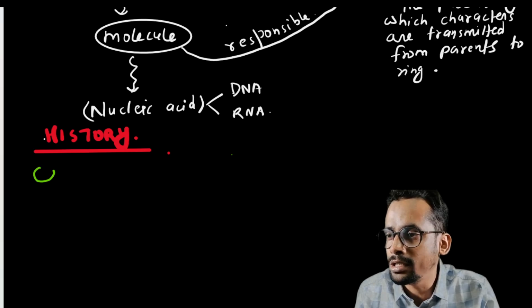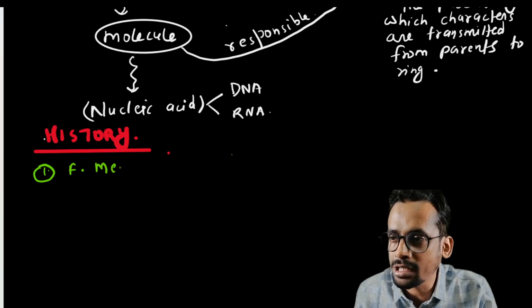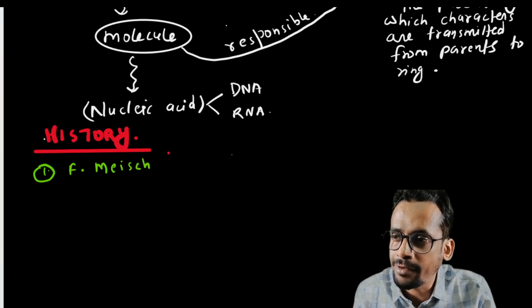The first scientist you have to study is Friedrich Miescher, F. Miescher.